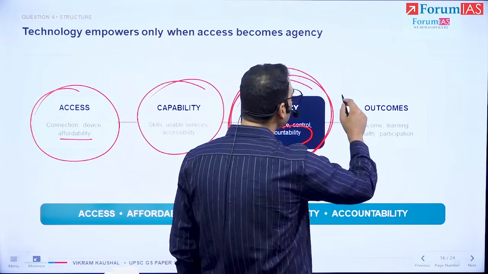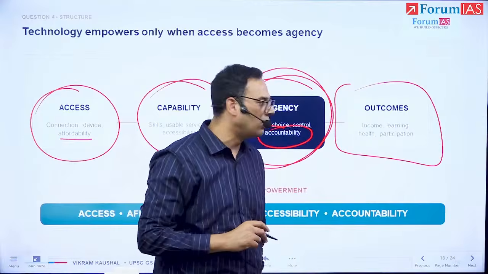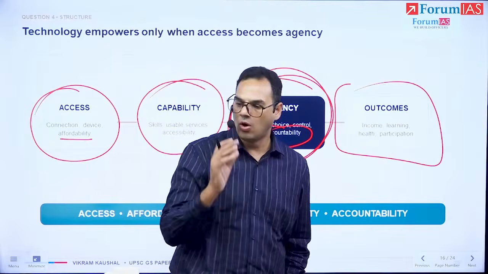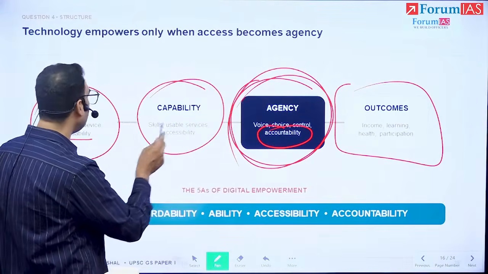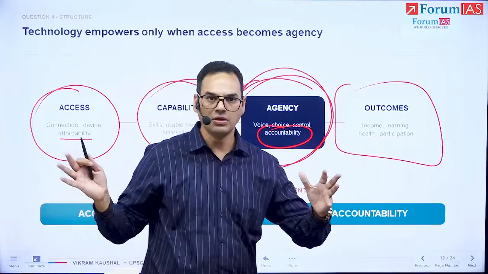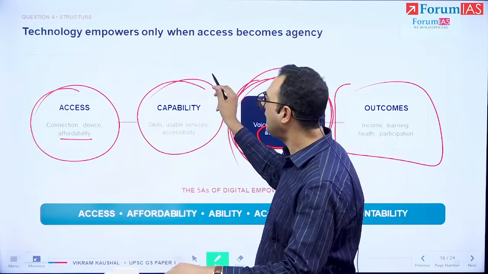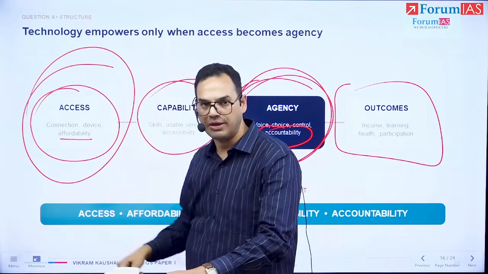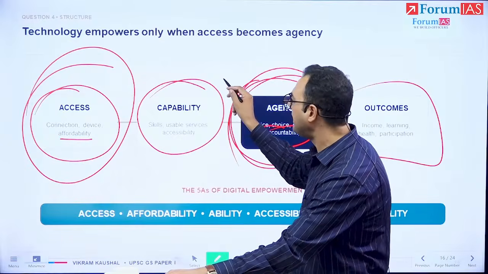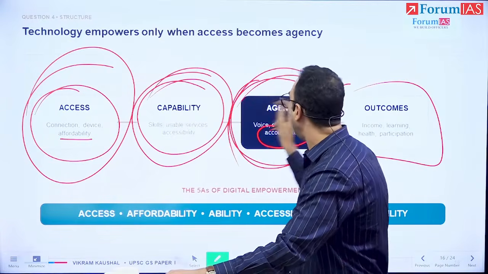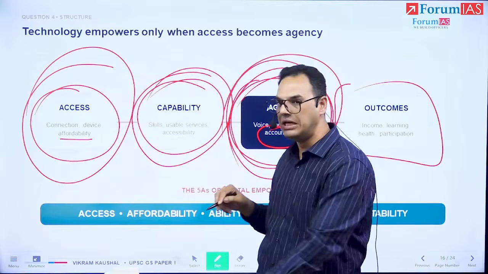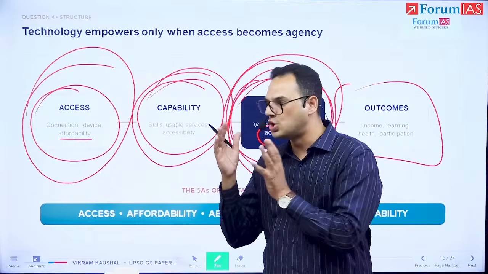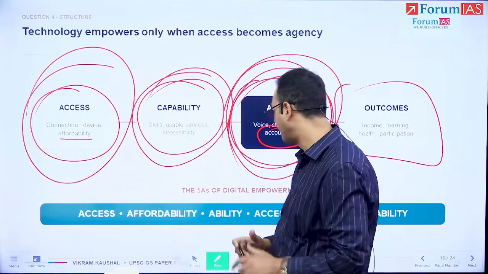And if that is the case, then we have the kind of outcomes that we are looking for, which is the development in income, learning, health, participation outcomes. All of that is going to be better. But essentially, what is the axis of our answer? We often end up thinking, when we say digital technology, that we end up talking about access mostly. But we need to focus on capability and, more importantly, agency, to make sure that this is empowerment and not just the digital technology being out there.